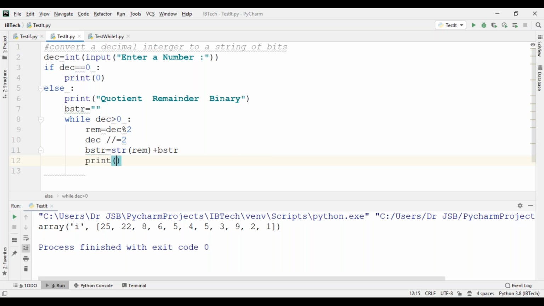Now print. We want to take a percent format, 5 spaces, again a percent format, 8 spaces with 8d, again 12 spaces with 12d. Next, percent of decimal, meaning you are using the decimal. First one is the quotient, decimal, comma, remainder, comma, the last one is bstr, the binary format.